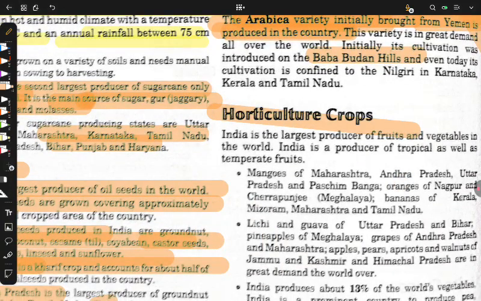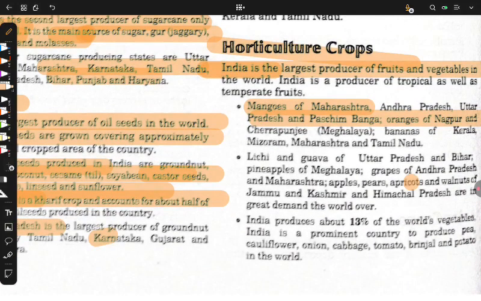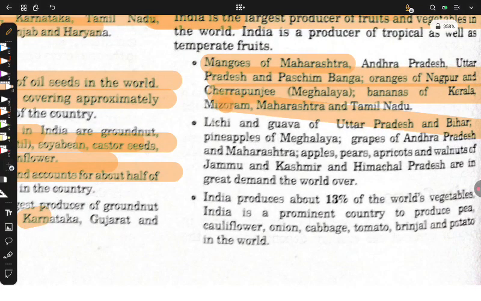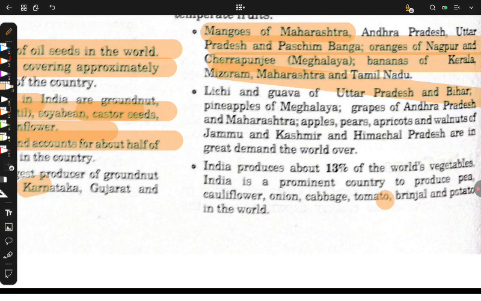Horticulture. What do you mean by horticulture? Horticulture means the culture of fruits and vegetables, and India is the largest producer of fruits and vegetables in the world. Again, a point to be noted down. Mangoes of Maharashtra. Don't remember this. It doesn't come in your exam, and it's too much to remember. Just take an overview. Oranges of Nagpur, Cherrapunji, bananas of Kerala, Mizoram, Maharashtra, Tamil Nadu, lychee and guava of Uttar Pradesh and Bihar, pineapples of Meghalaya. Don't remember this. These will not help you, and it will only burden your mind. India produces about 30% of the world's vegetables.